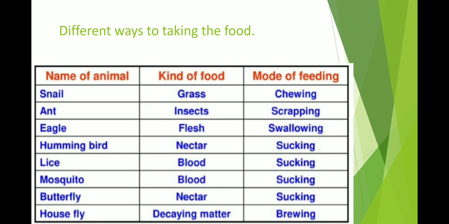Before ending this video, I would like to give you some work. Collect different types of animals and write down their mode of feeding, because it helps you understand where ingestion occurs, where digestion occurs, and different things. It helps in understanding living things, and living things depend upon their food. That's why this homework is useful for you.